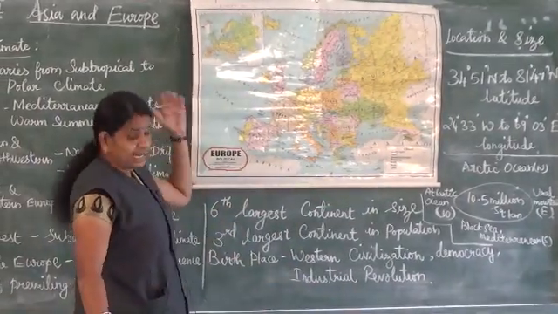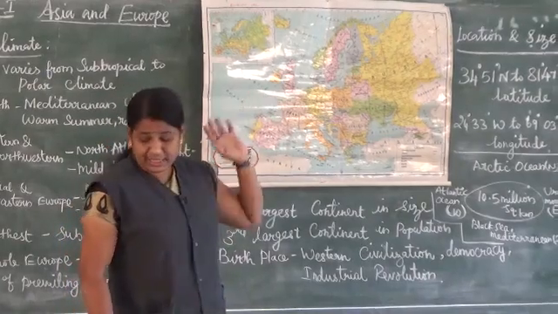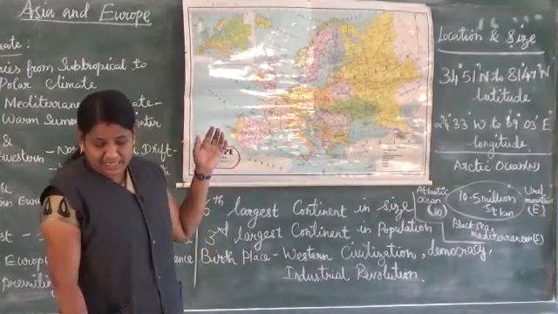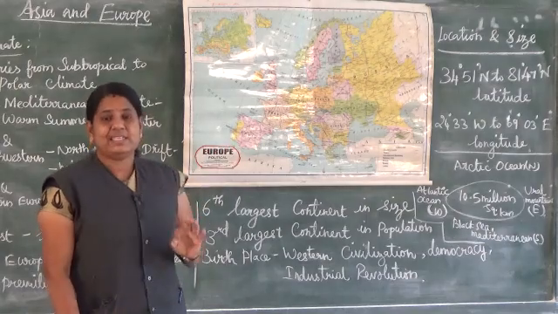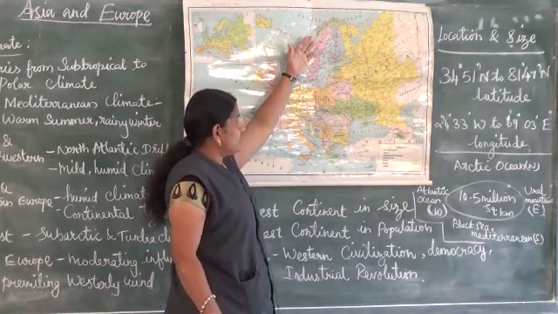On the north side, we already know that it's surrounded by the Arctic Ocean. In the north side, we can see the Baltic Sea.